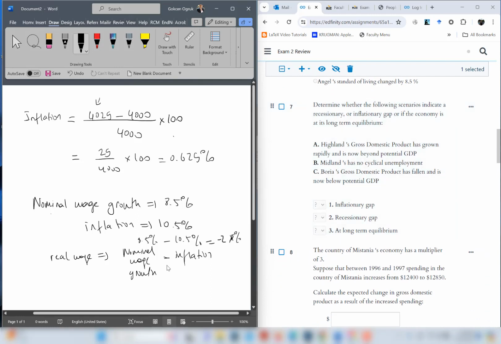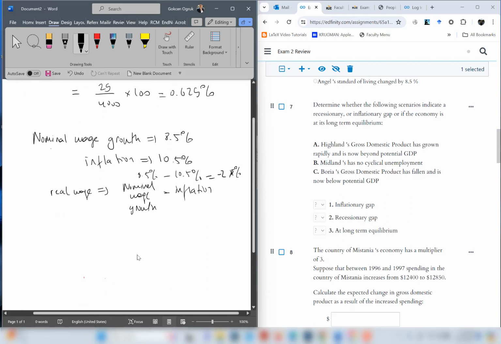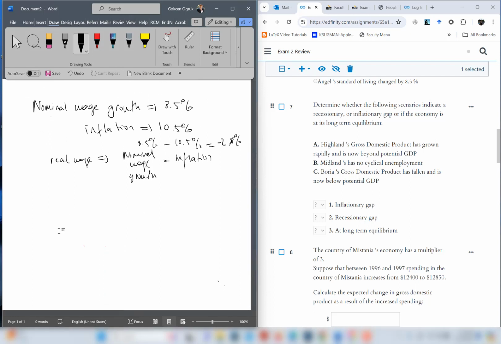Question number 7. Determine whether the following scenarios indicate a recessionary or inflationary gap, or if the economy is at long-run equilibrium. So let's remember the long-run equilibrium. In the long run, if you remember your aggregate demand, aggregate supply model, there is the average price level, there is the real GDP here, and the long run aggregate supply curve is vertical at potential GDP, which is YP. And we have here the short run aggregate supply curve, and we have here the AD curve. So their intersection, all three curves intersecting, represents the economy at YP in the long run.